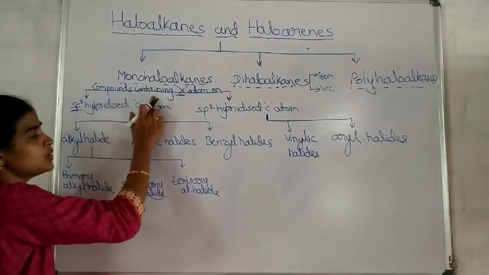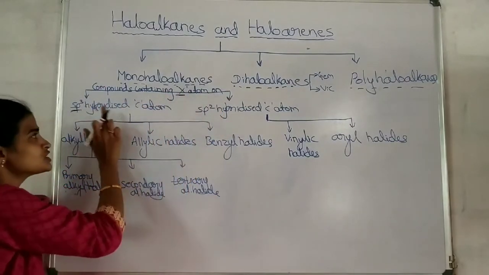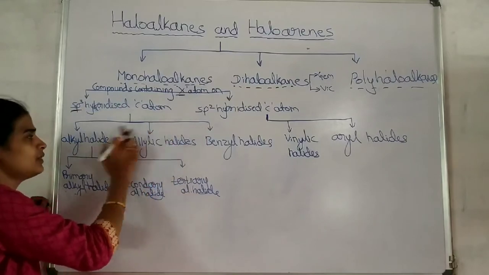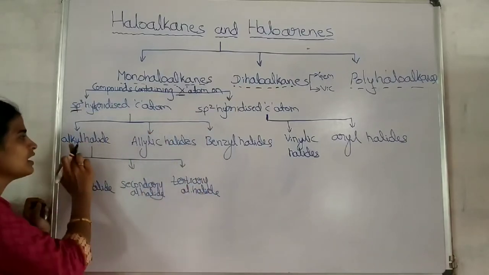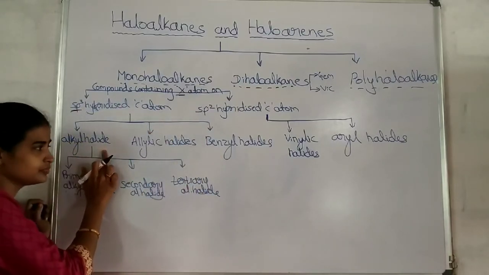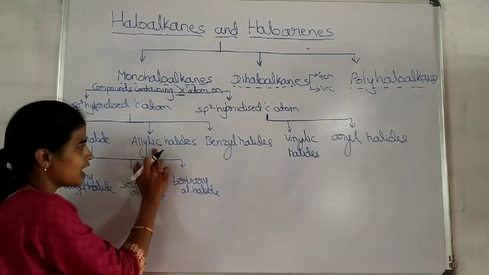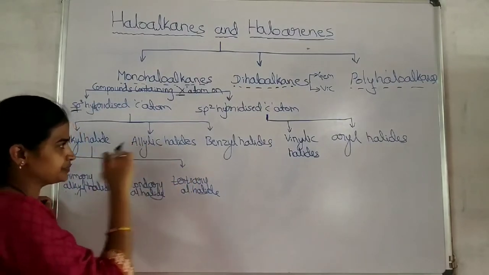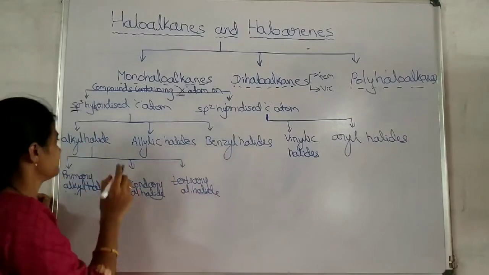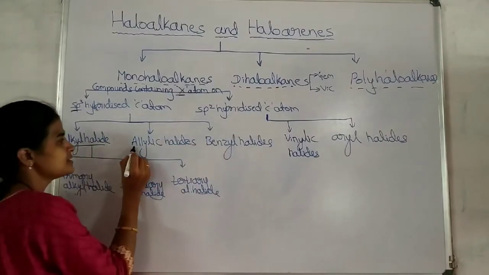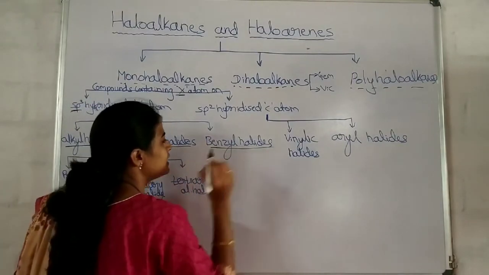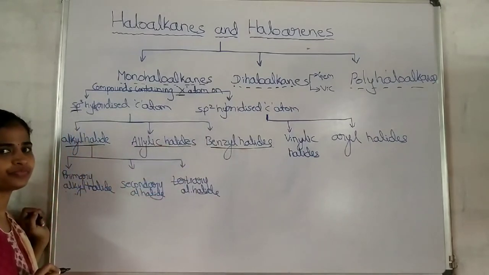Next, compounds containing a halogen atom on an sp3 hybridized carbon atom are further classified as alkyl halides, allylic halides and benzyl halides.